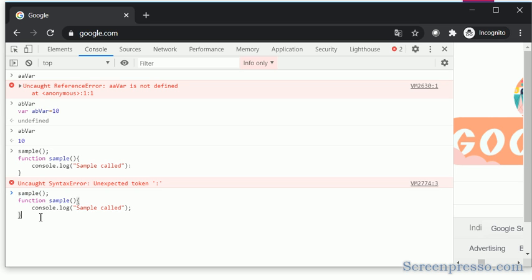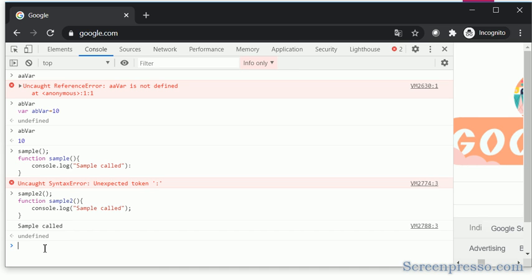Now maybe I will change the name so that you won't get confused. I declared a new function, sample2. I am not getting any error, even though I am trying to call the function before the declaration. I am getting the expected value. This is because of hoisting.